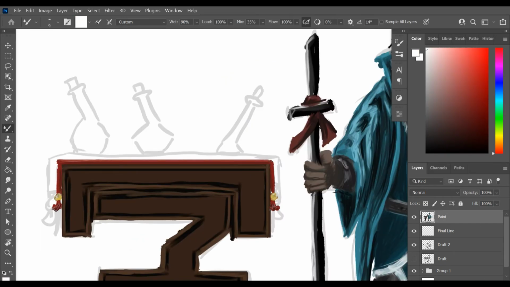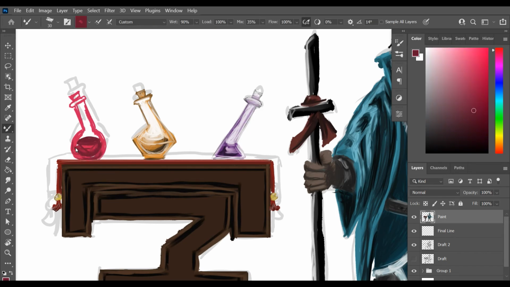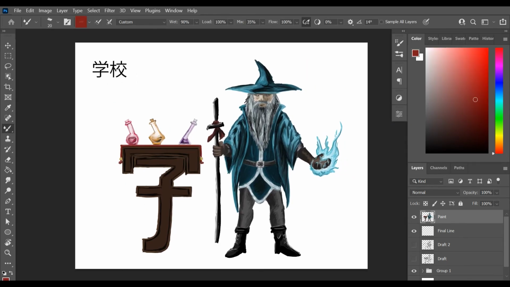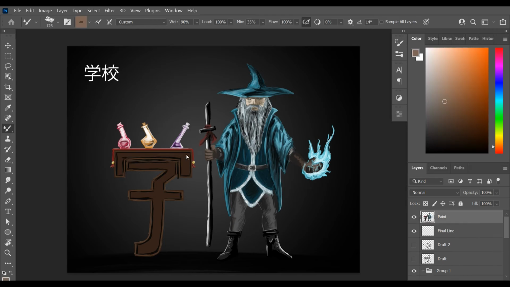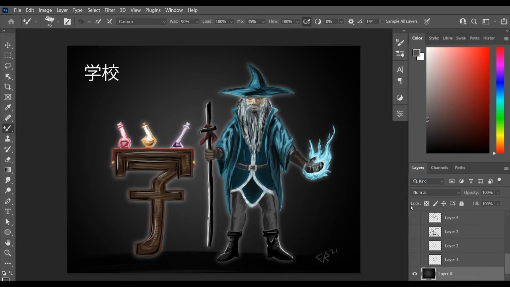It probably has a meaning, but if I did that differently, I'd probably make the table a little bit more dynamic, or at least have more depth to it and not just be this straight shape. But the little accents on the top of that shape, which I used the potions to represent, I thought that was pretty great. The design of these potions was really fun, to have them look like they're tilted over but actually be set flat. So I added in a background and some highlights here, and there we go.